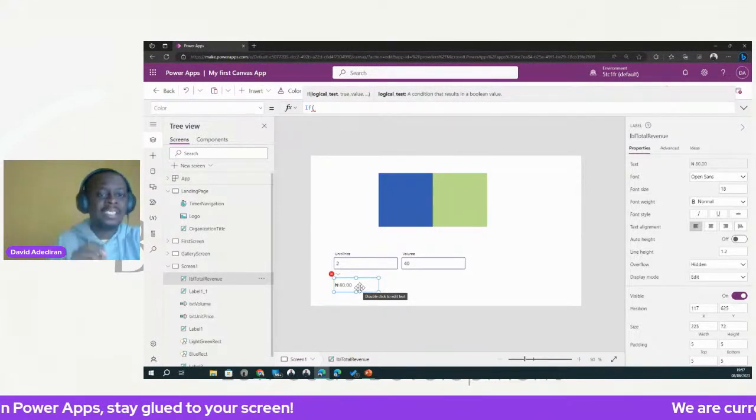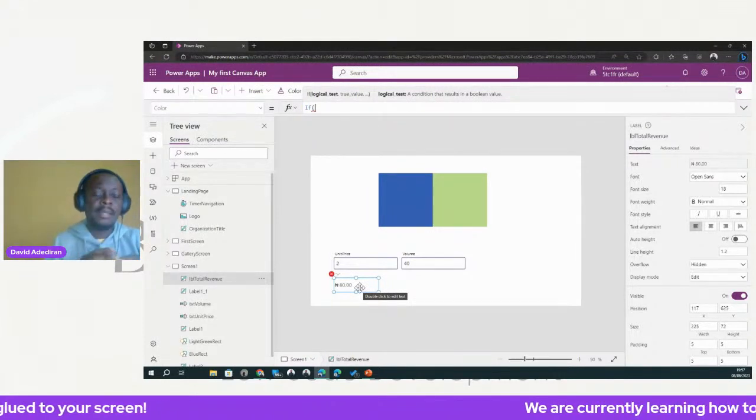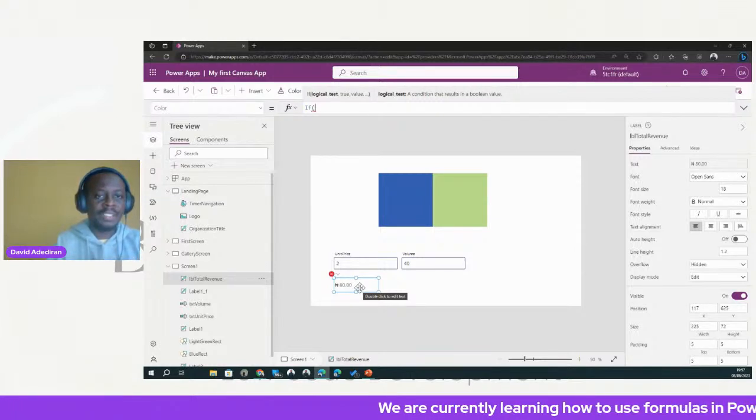Now, instead of writing the name, we can have reference values.